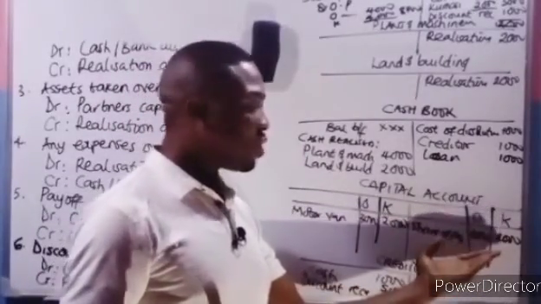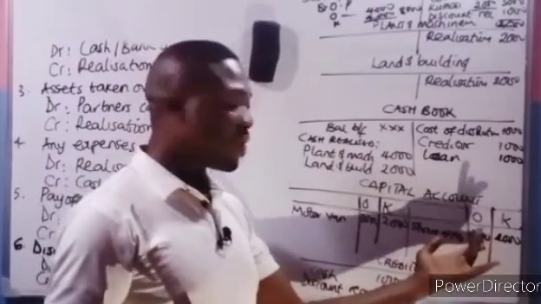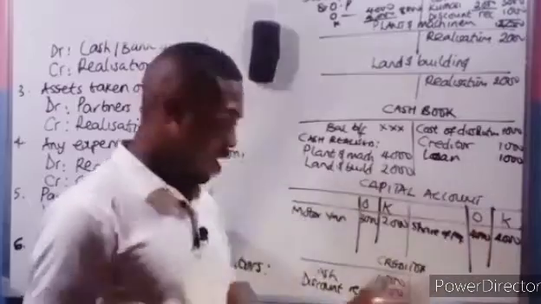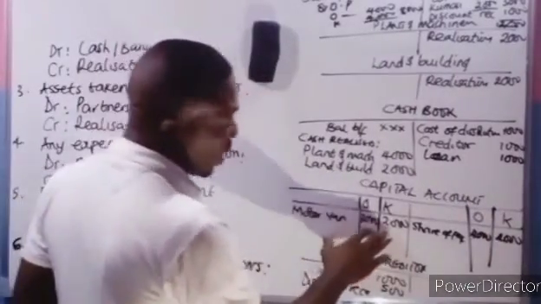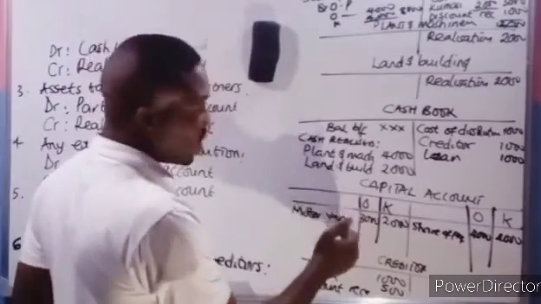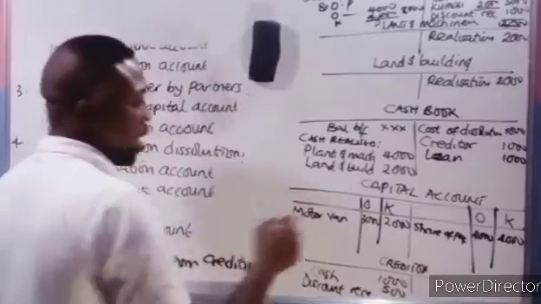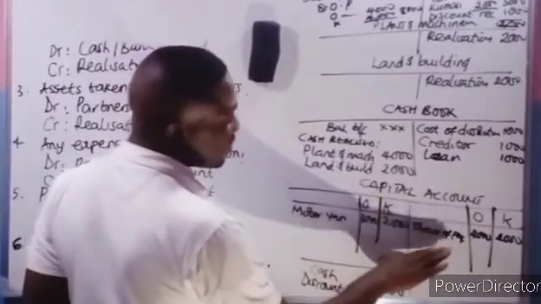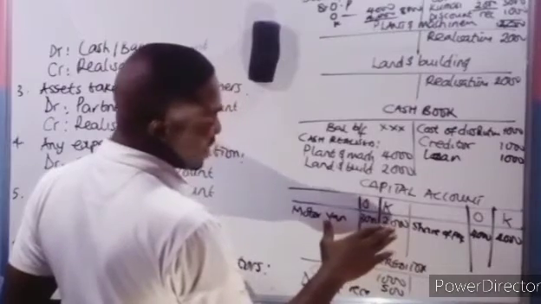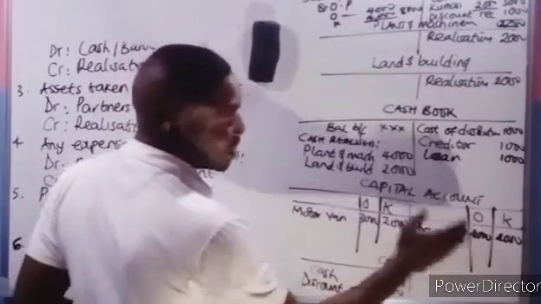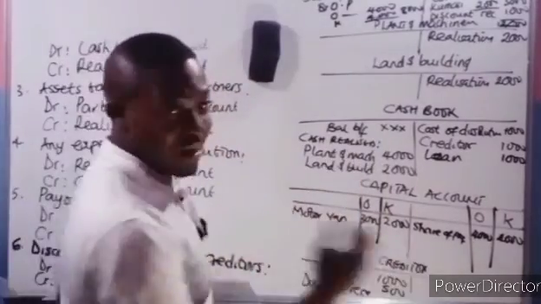Remember, the credit side is what they receive, what the business will have to pay them, because this is where we get their share of profit. The debit side is what they'll have to give to the partnership. So if any partner has a debit balance, it means he has to bring in cash.